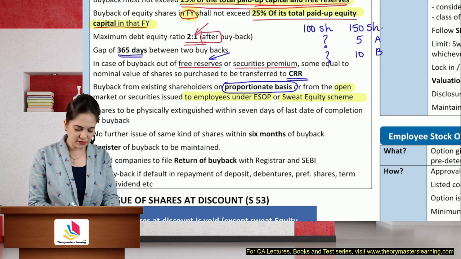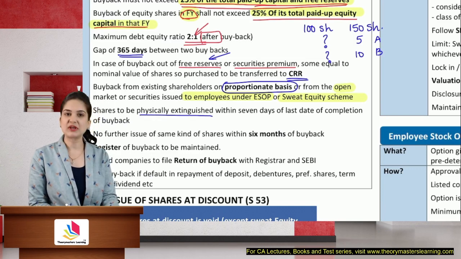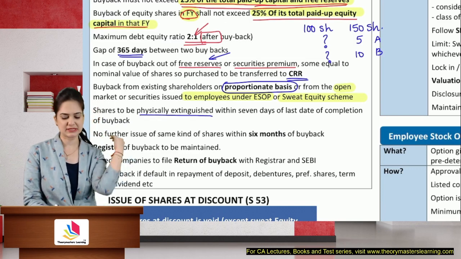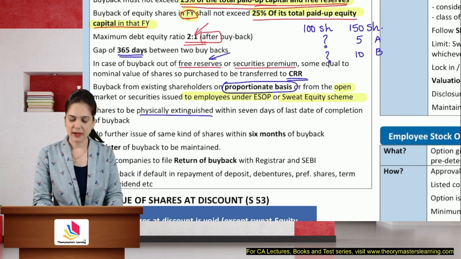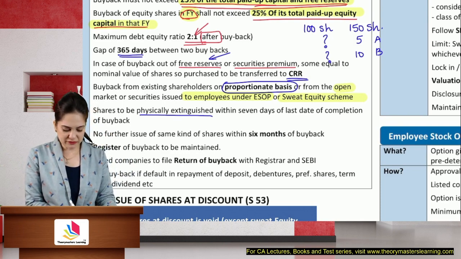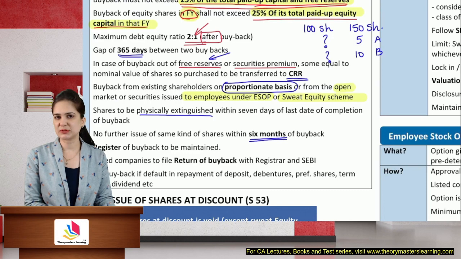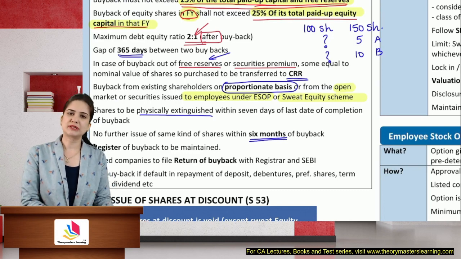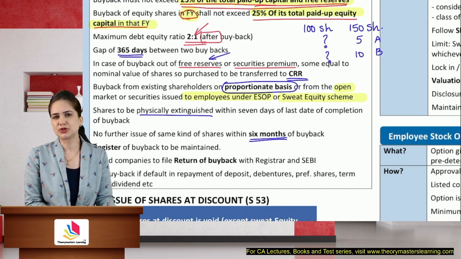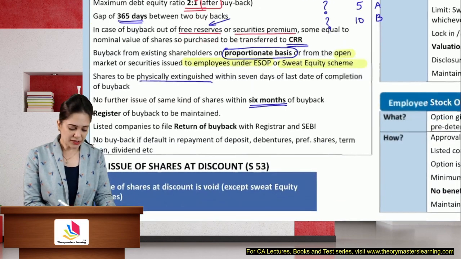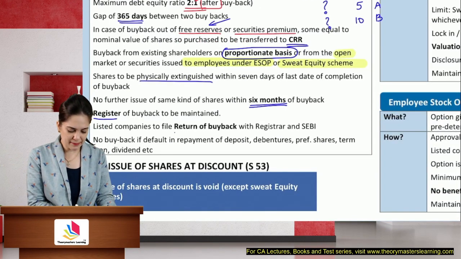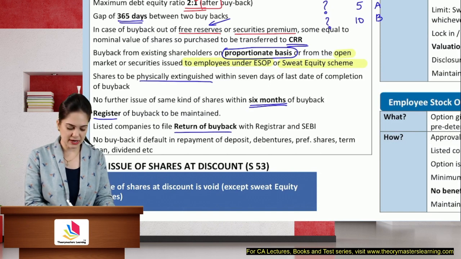After you have bought back the shares, they will be physically extinguished if they are physical shares, and that must be done within 7 days of the completion of buyback. No issue of the same kind of securities within 6 months of buyback unless you are issuing them due to some requirement, or bonus shares, or there was a requirement by the bank. Register will be maintained. Return of buyback will be filed with registrar and SEBI.